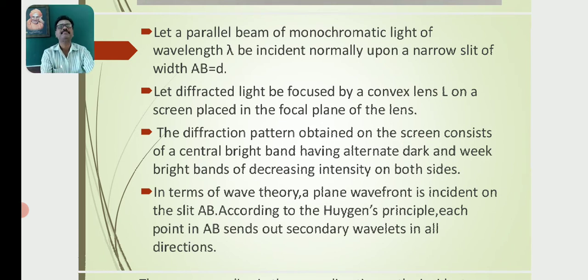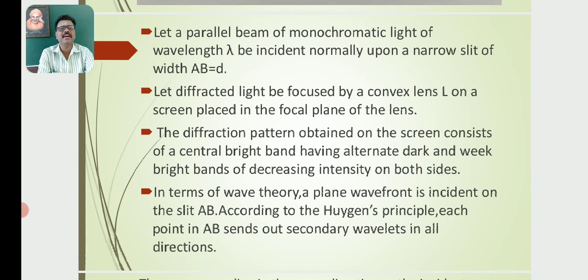Let a parallel beam of monochromatic light of wavelength lambda be incident normally upon a narrow slit of width AB equal to D, where D is the width of the obstacle, or narrow slit.